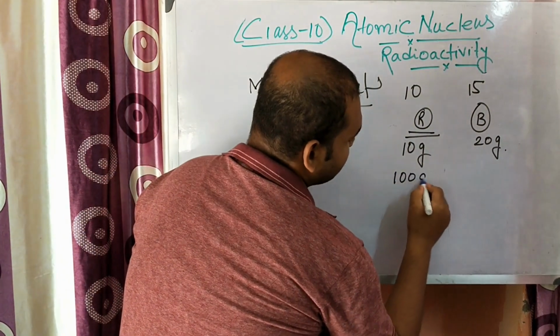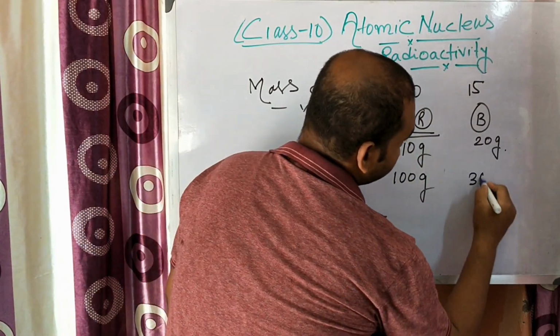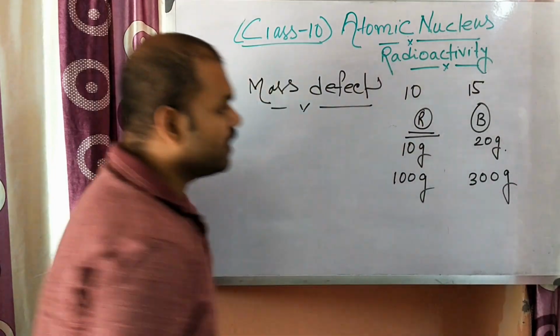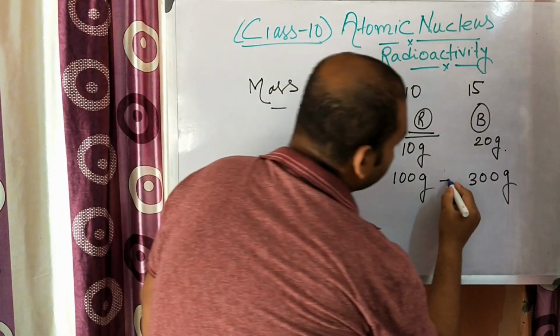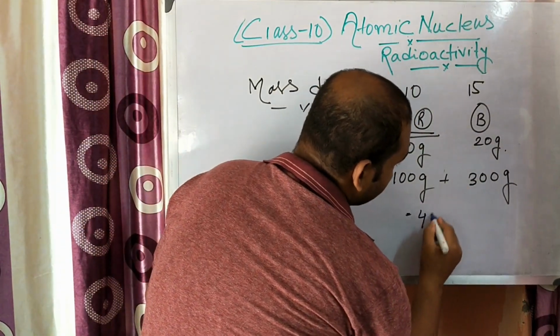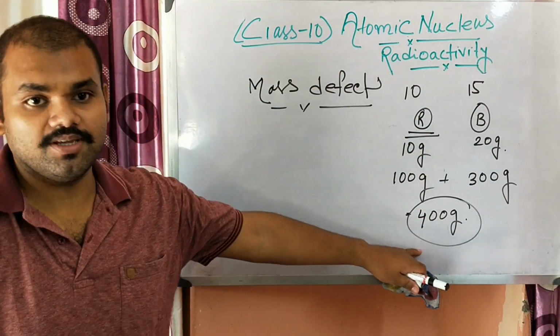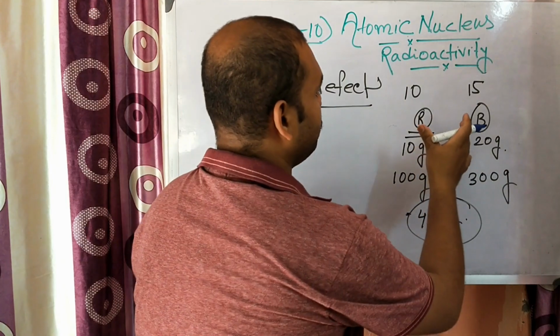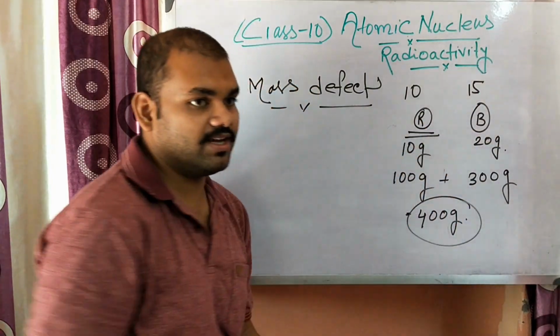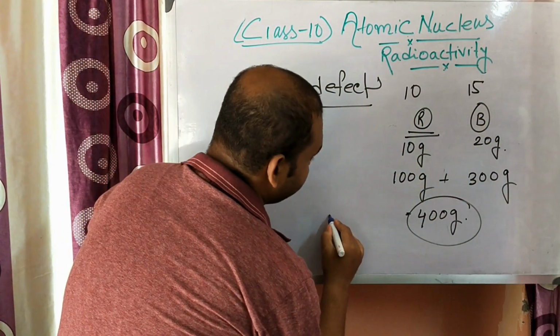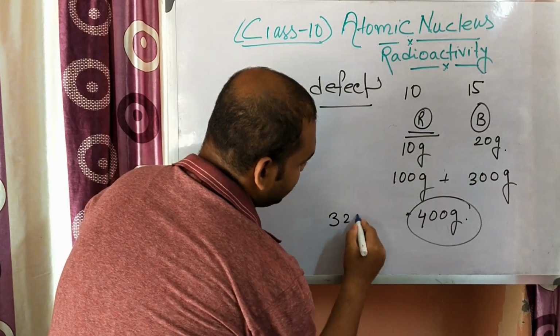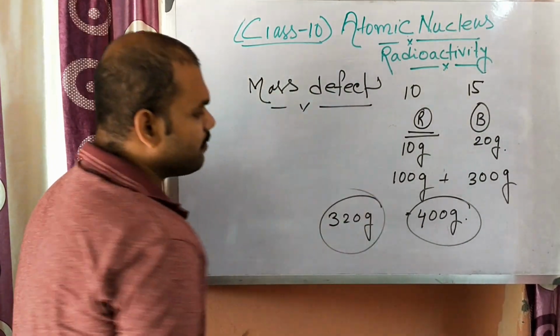The red total will be 100 gram, and the blue total will be 300 gram. If we add these two, we will get 400 gram. So theoretically this is what we get, but when we measure these balls together, then we will find there is a defect in mass. Suppose 320 came, so there is a mass difference.